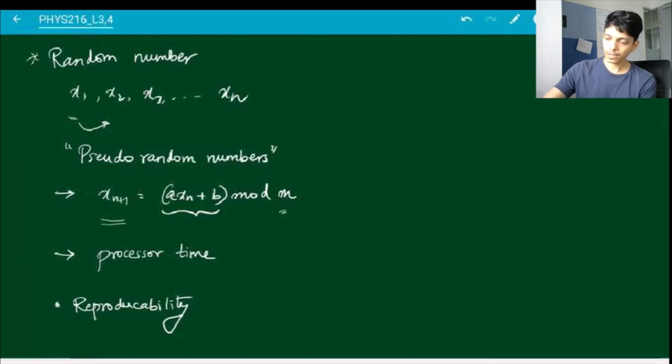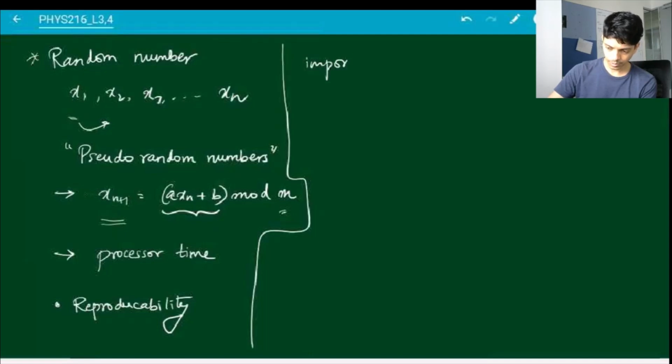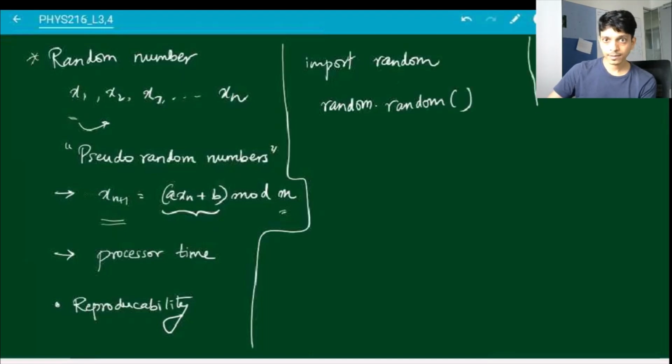Okay. How do we generate random numbers in Python? So there is the random package. So then you will have to say something like import random. And then there are functions within this. So there's one function called random, which will just generate random numbers between 0 and 1. And this is the one that we are going to be using most often.